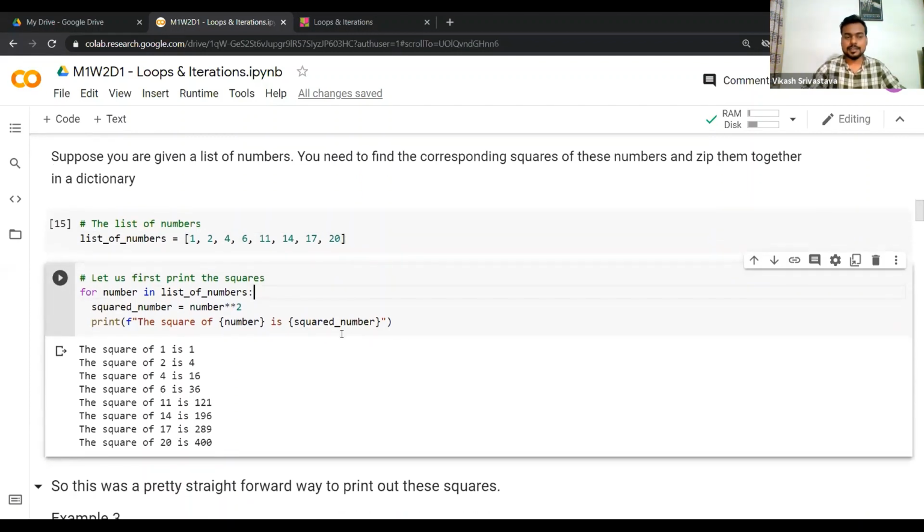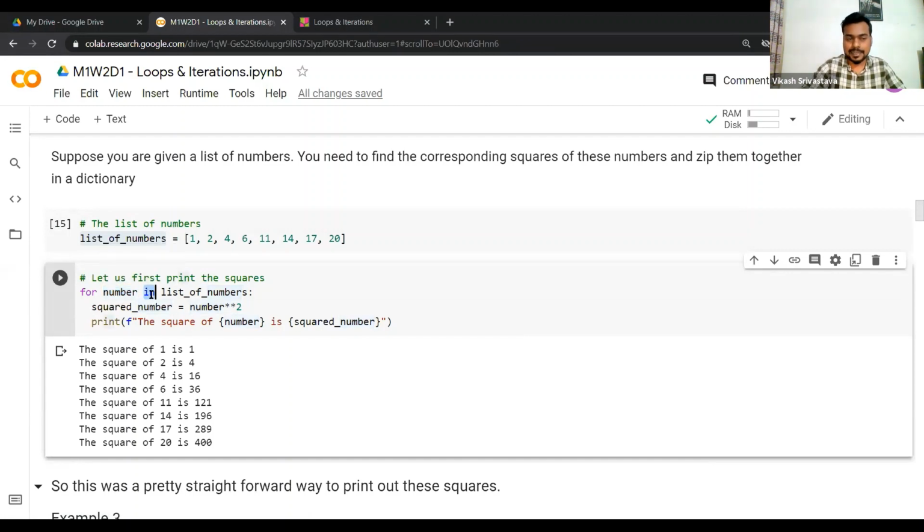Now I'll write a for loop to just print the square of the numbers. I'm not creating another list. Of course I'll do that later on, but for now I just want to iterate over my list of numbers and print their corresponding squares. So what do I write? I write the usual for keyword, then the iterator variable name. Because I have a list of numbers, it makes sense to write it as number. This is more intuitive.